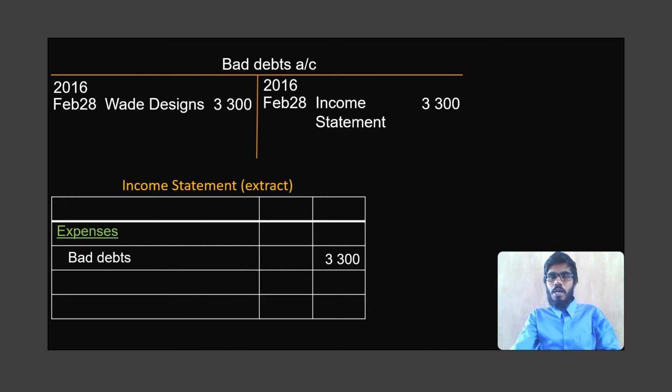So if Sophia had more trade receivables who failed to pay, then the bad debt account will have a bigger balance than 3,300. And at the end of the year, the total of bad debt will again come in the income statement. If she had more bad debt, then the amount will be more than 3,300. That is how the transfer occurs from the bad debt account to the income statement.